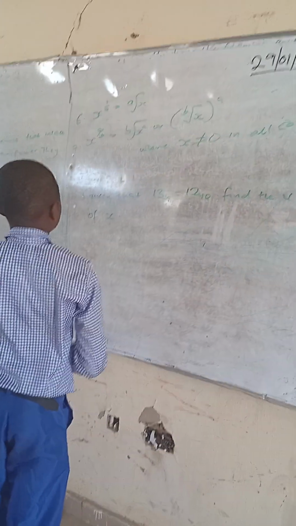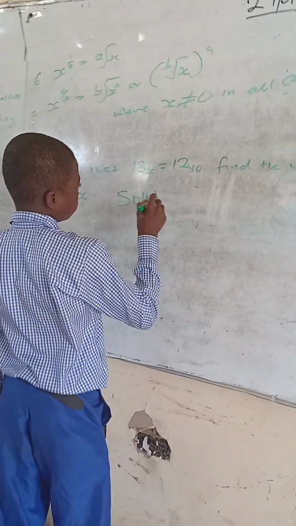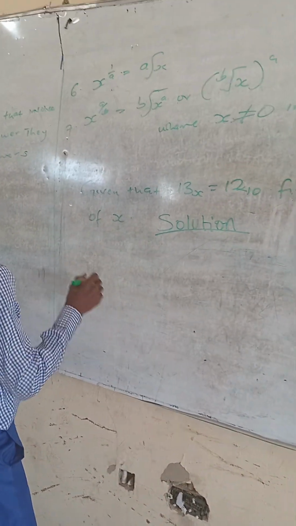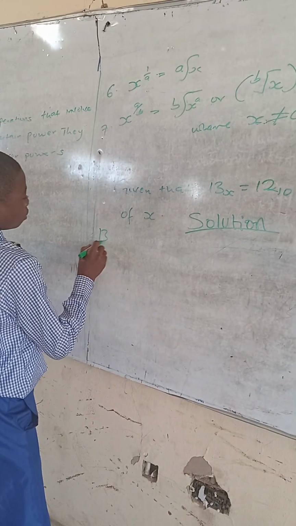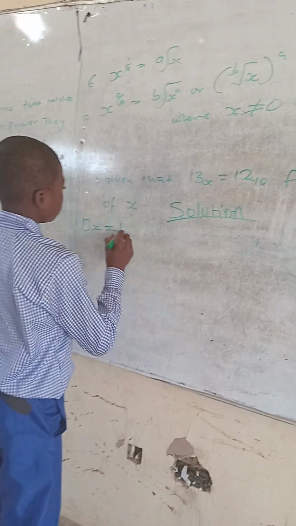You're asking them, who has a calculator? Be looking at him.